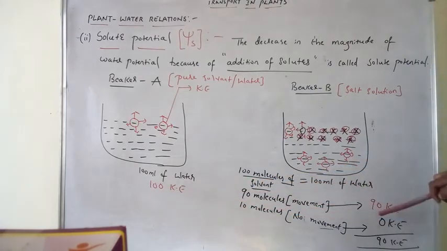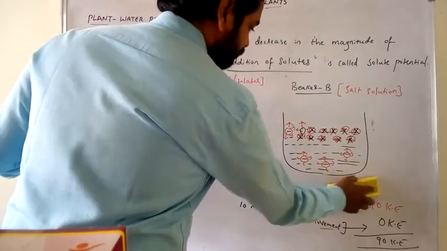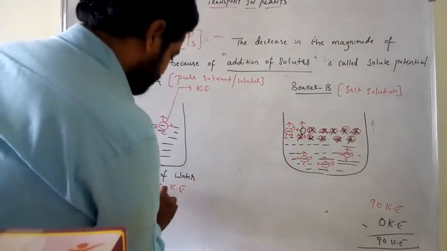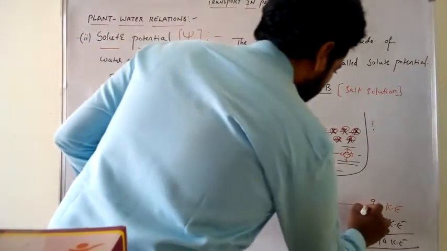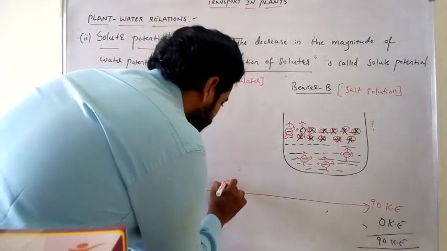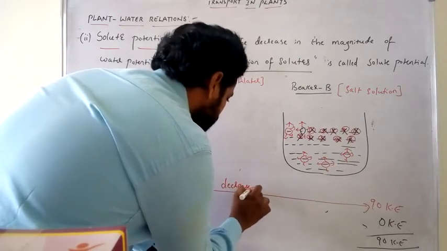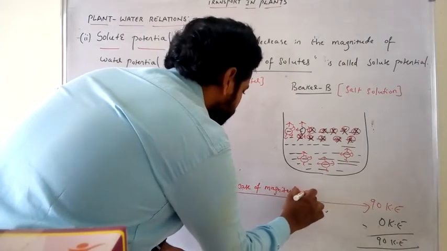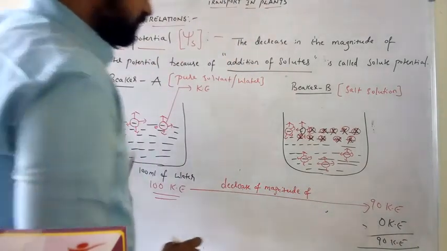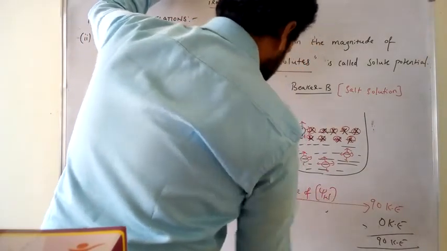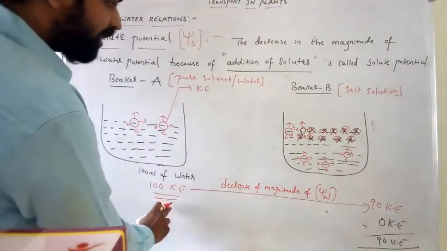Because of the addition of solutes. This is called decrease in magnitude of water potential. This decrease in the magnitude of water potential from 100 to 90 is called solute potential.